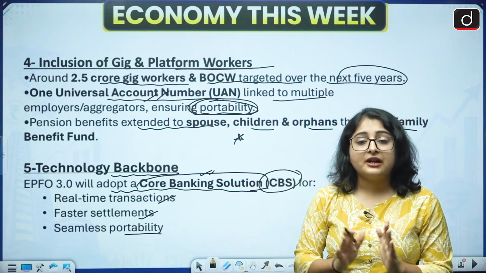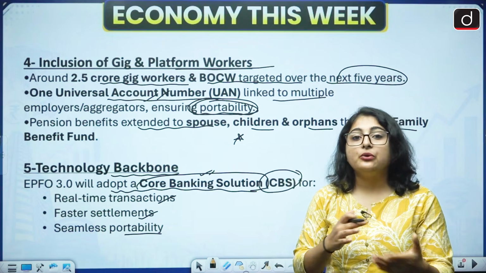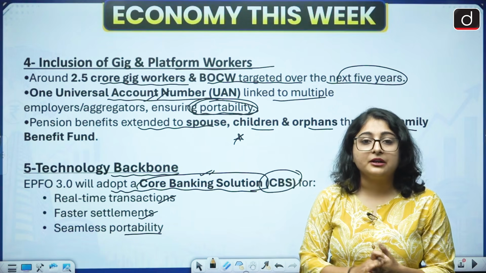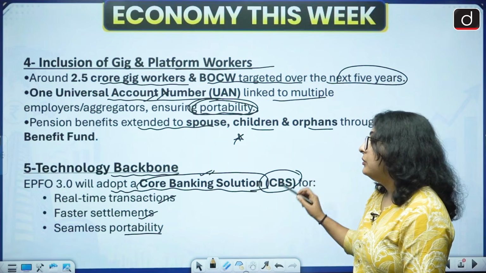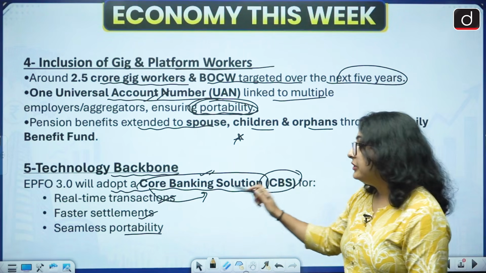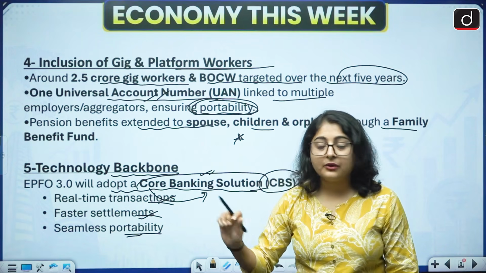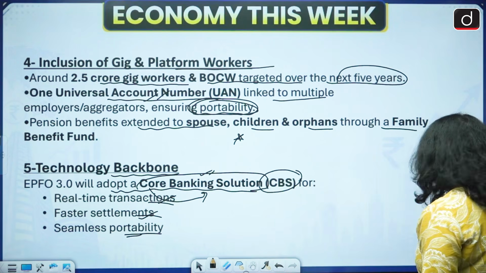All the bank branches have been connected to a centralized digital system. That's why you are able to receive money from any other bank branch. Now EPFO is also trying to adopt this core banking solution. It will improve real-time transactions, faster settlements and seamless portability. Am I clear with all the provisions?